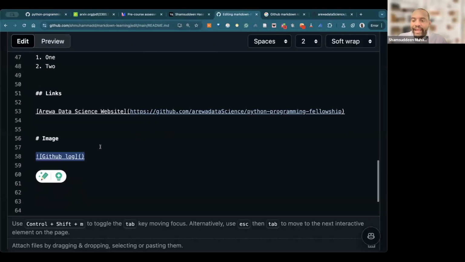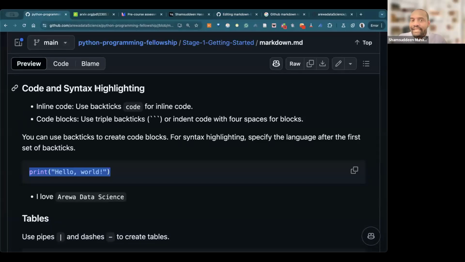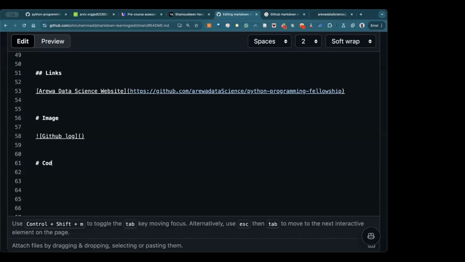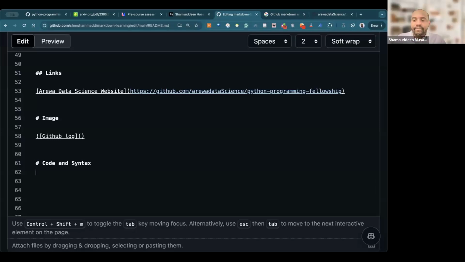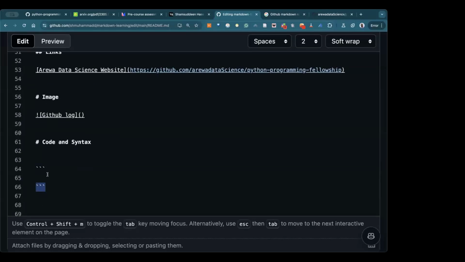For us to do highlighting, this is called code and syntax highlighting. For us to do it, I can come here, I say code and syntax. Okay, you use this triple backtick. This is called backtick. Backtick. Can you see that?